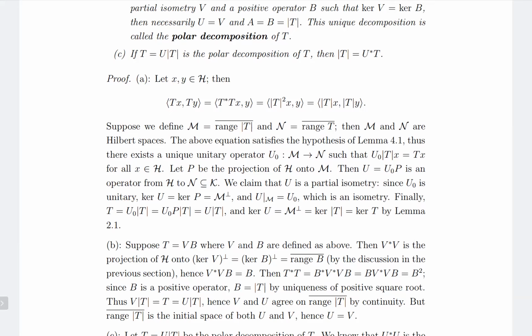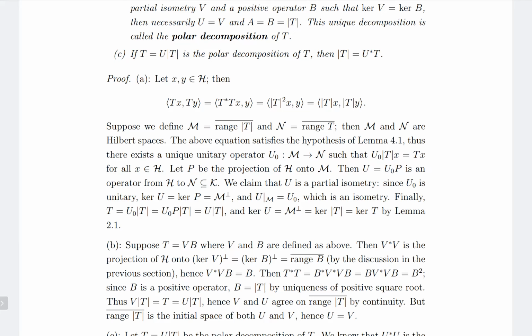So this means that for every x in H, V modulus of Tx equal to U modulus of Tx. So V and U agree on range modulus of T. And they also agree on its closure, because V and U are continuous operators. But range modulus of T closure is actually the initial space of both U and V. Why is it the initial space of V?